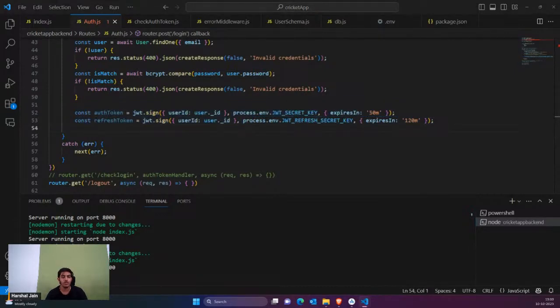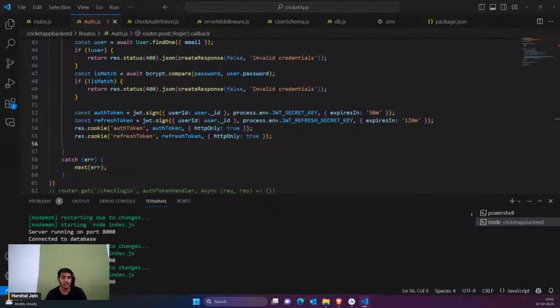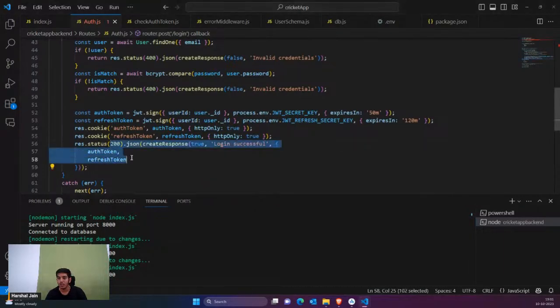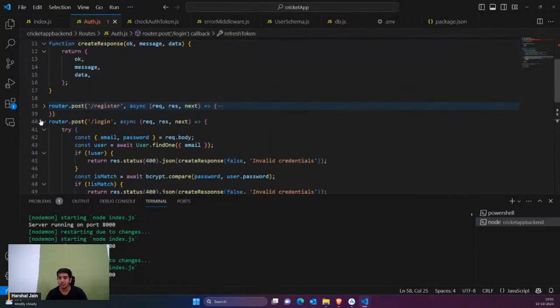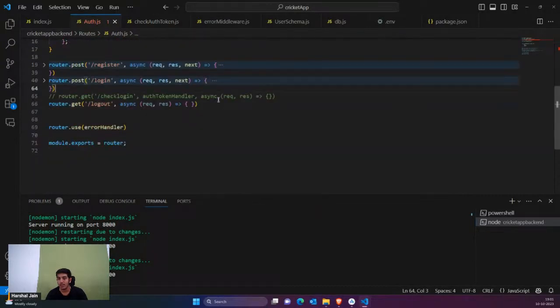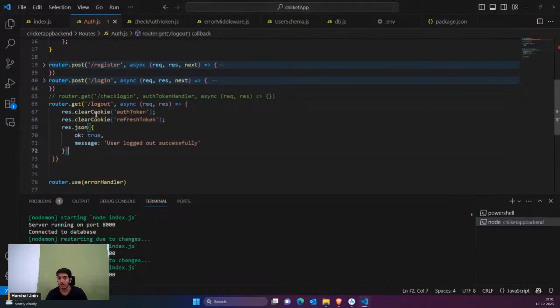Once you generate these, you have to set these tokens into your cookies. After setting the tokens into your cookies, you're just sending the response. So these are the responses for register and login. Similarly guys, we have the logout. Once you want to log out, you're just clearing the cookies. Whatever cookies you have set, you are just going to clear them. So our token would be removed, the refresh token would be removed, and this would be sent as a response.